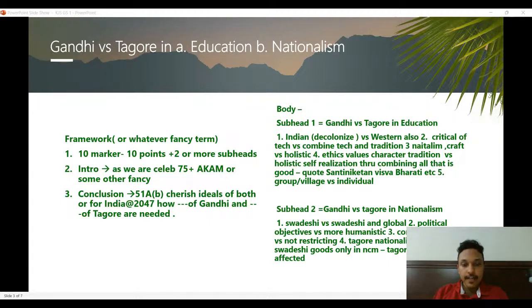Let's say one point that I take is ethics, values, character, tradition. There I can quote some example of unethical behavior found in the industry, in civil service somewhere. I'll not quote any example, because you could quote anything that you think was in the news, and then you can try to say how you're not able to recall many points in very limited time.